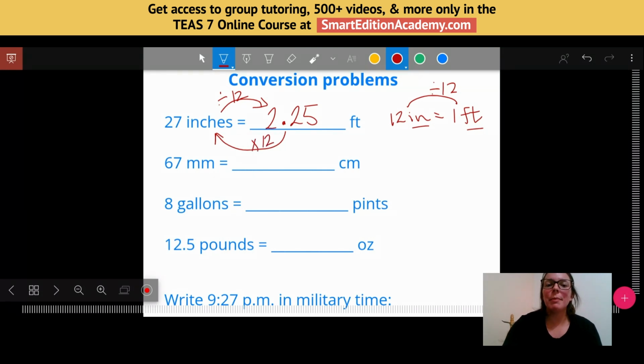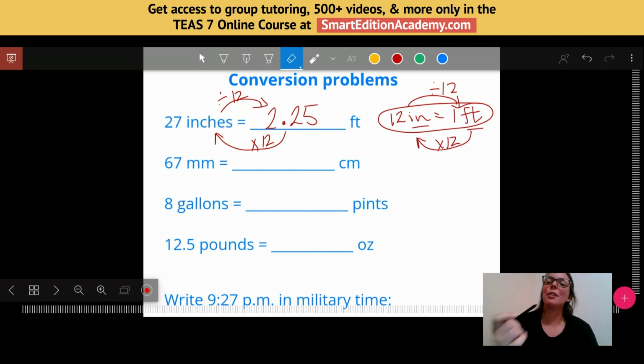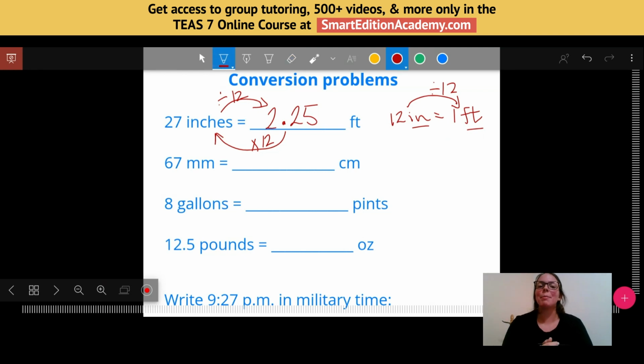So I like to use my conversion over here to help me remember, am I dividing or multiplying? Because 12 divided by 12 is 1, but in the opposite direction, 1 times 12 would have to get me back to 12. So sometimes we can get a little bit lost in our thoughts or mixed up in our head. Do I need to divide or multiply? And this is a strategy that can help keep that clear if that's something that feels like it can be a little tricky for you.